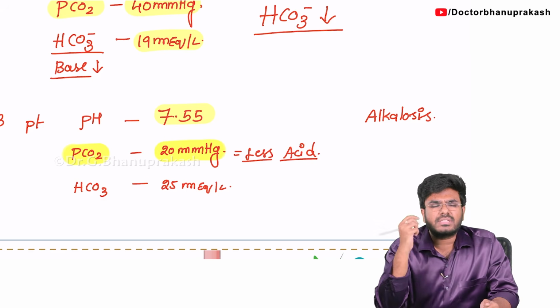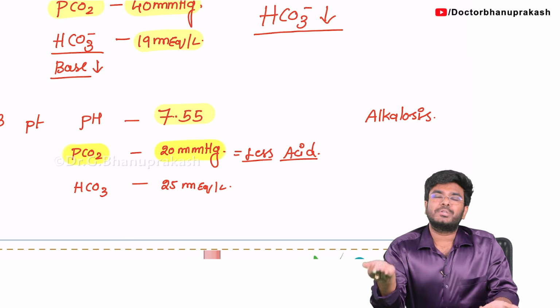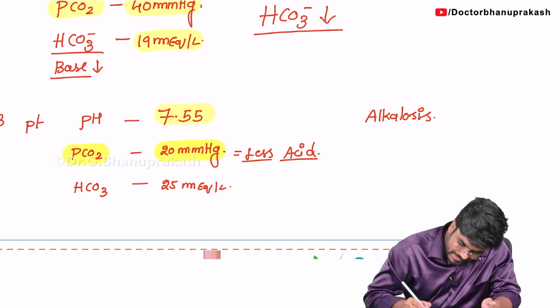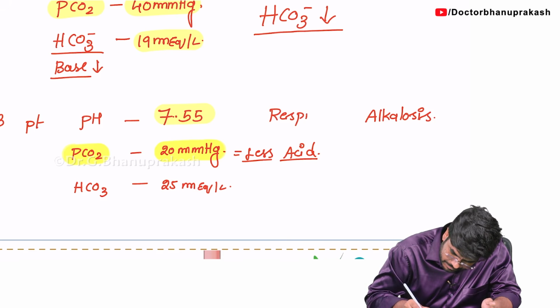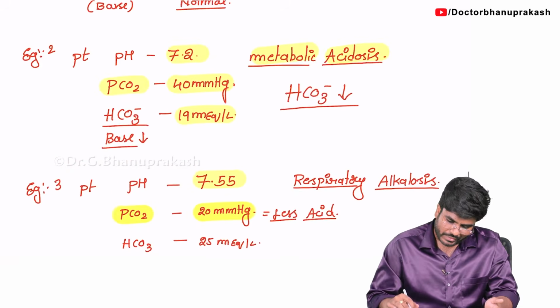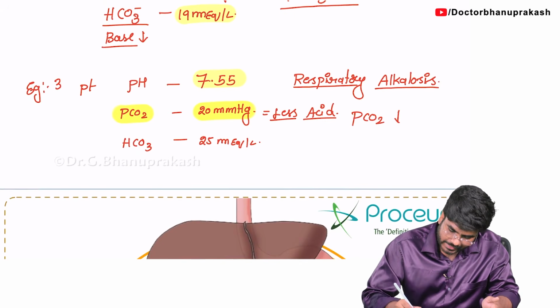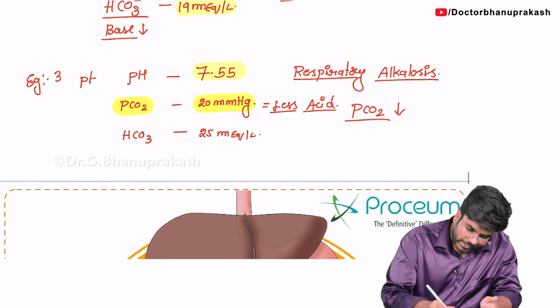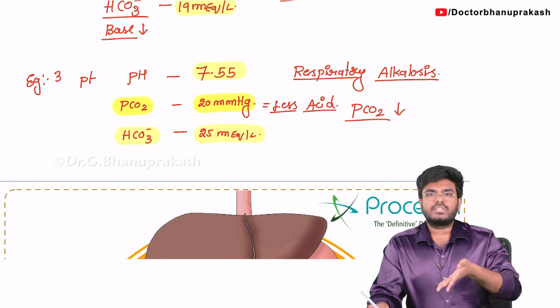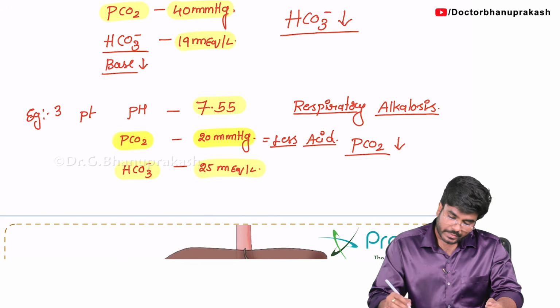So ask yourself, less acid, is it going to cause alkalosis? Whenever your acid level decreases, will it cause alkalosis? Yes. More acid means acidosis, less acid means alkalosis. So yes, this is respiratory alkalosis. Whenever your PCO2 is decreasing, that is respiratory alkalosis. And what about the bicarbonates in this condition? The bicarbonates are normal, so it's not a metabolic problem. It's a problem with carbon dioxide. This is respiratory alkalosis.